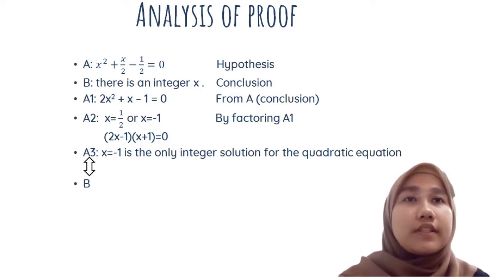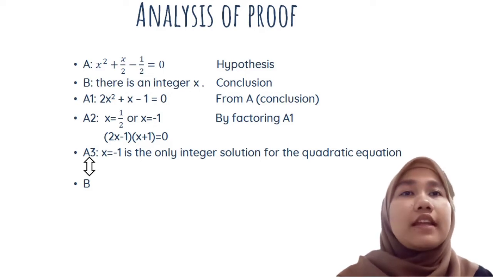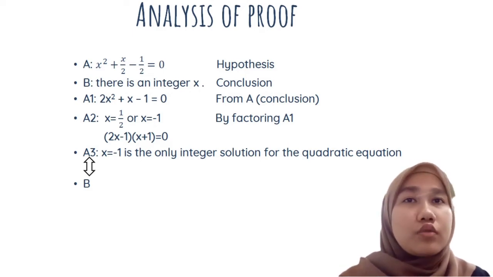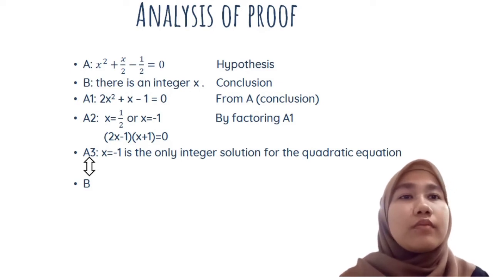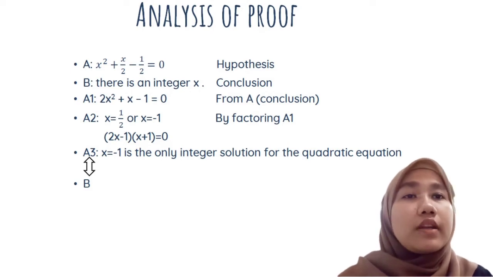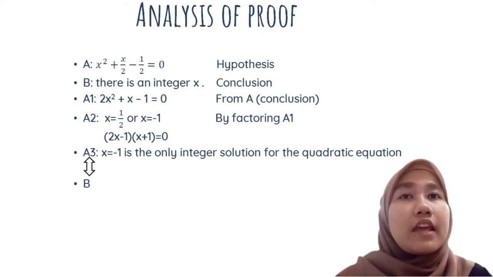That is the hypothesis. B is there is an integer x. That is the conclusion. So A1, we can get from A: 2x squared plus x minus 1. Then A2 is x equals 1 over 2 or x equals negative 1. That is by factoring A1.